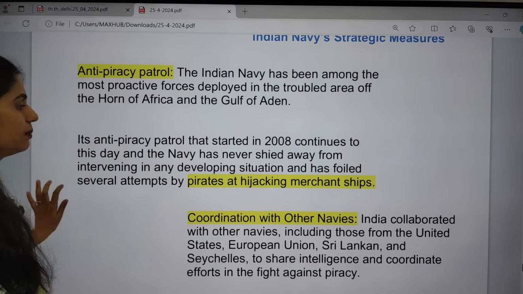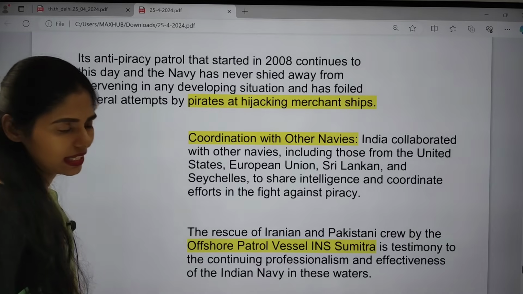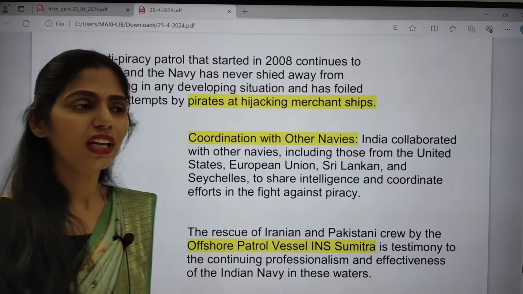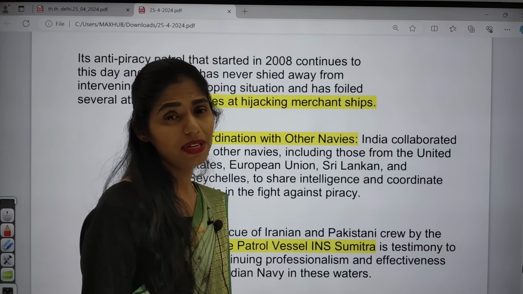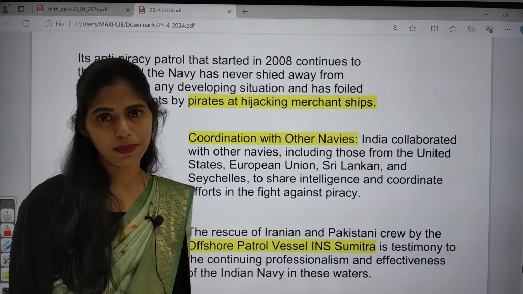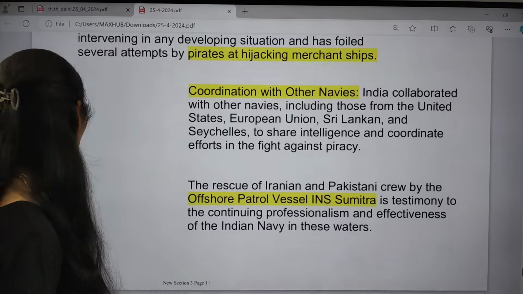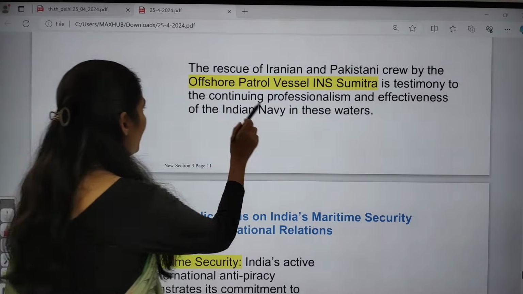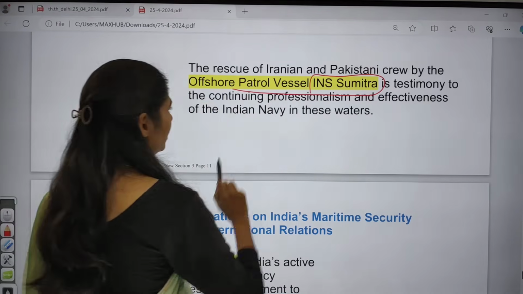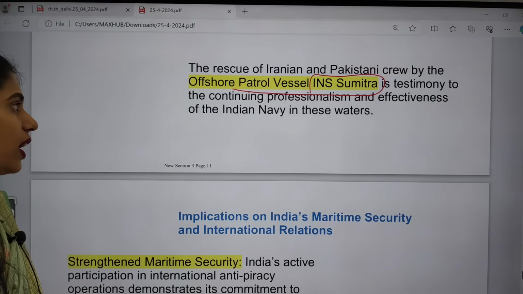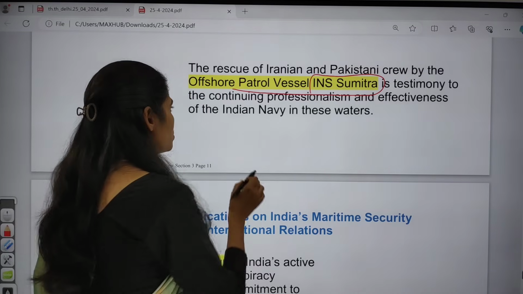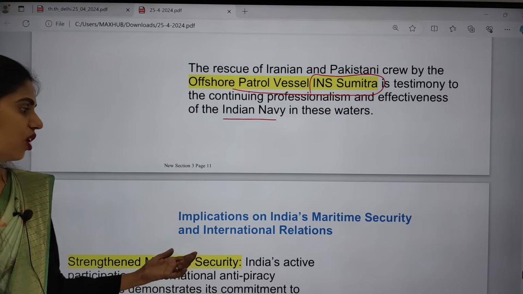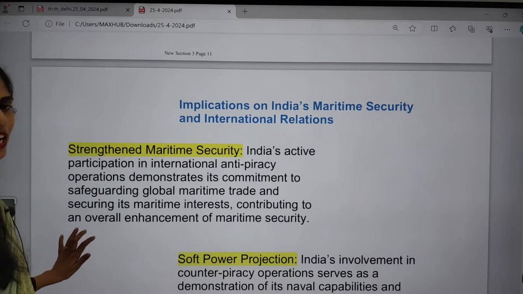Especially because of the Israel-Palestine issue, a very high number of piracy incidents is seen. Even so, the Indian Navy and Indian Coast Guard have been successful in countering piracy. The recent rescue of the Iranian and Pakistani crew by the patrol vessel INS Sumitra is a testimony to the continued professionalism and effectiveness of the Indian Navy in these waters. So what are the implications for India's maritime security and international relations?